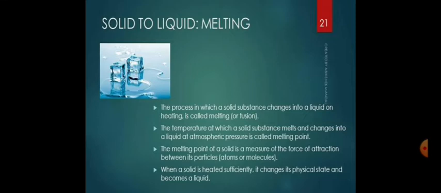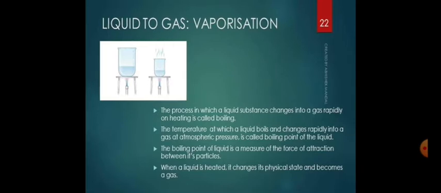The next change of state will be from liquid to gas, that is boiling, or it is also called vaporization. Generally the process in which a liquid changes into gas rapidly on heating is called boiling. So when water changes into steam rapidly on heating, we call it boiling of water. This boiling of liquid also takes place at a fixed temperature. The fixed temperature at which a liquid boils and changes rapidly into gas is called the boiling point of the liquid.